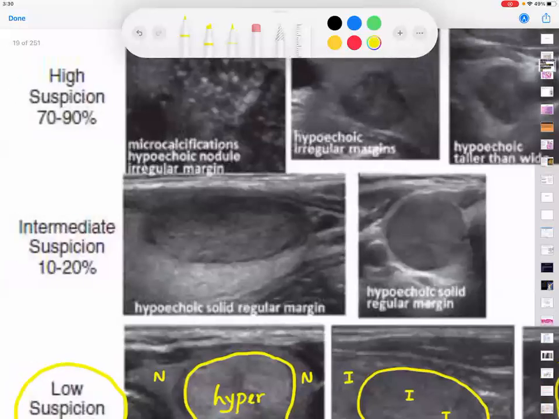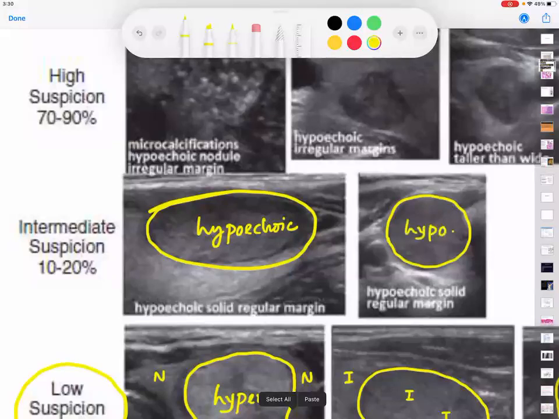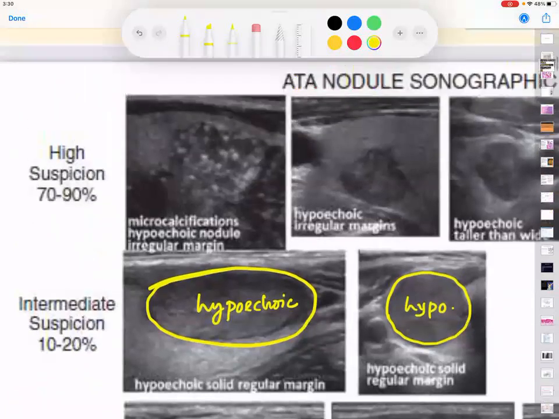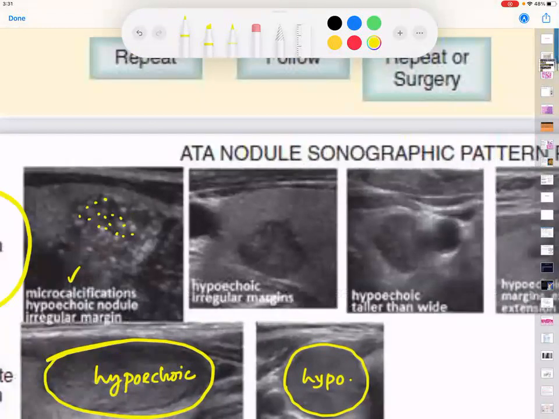What is this one? If this is the nodule, what is this, hypoechoic? Very good. It took me many years to understand this. I'm so happy that you have known this just in today's class. So this is again a hypoechoic. What about the border? Regular. Now come to the final one. 90% chance. What is this finding inside this one? Microcalcification. Very good.